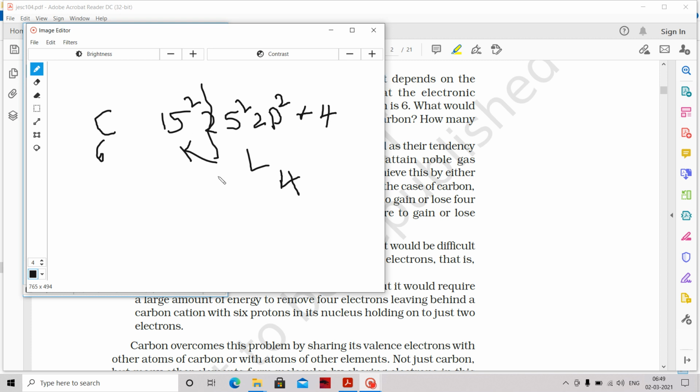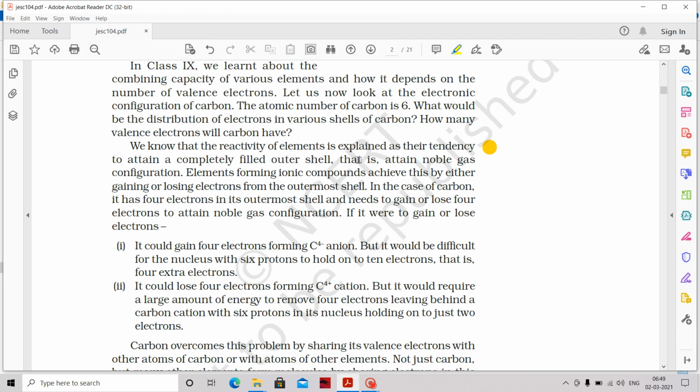Clear? So the valence of the carbon is the number of electrons it requires or the number of electrons present in the outermost shell. Here we have 4 electrons, so the valence is 4. That is, carbon is tetravalent. That means it could gain 4 electrons for any compound. But if it fully gains those 4 electrons, then it becomes what? C4 minus anion. That means it can fully take the 4 electrons from other atoms like sodium. If sodium wants to give, it can take it.